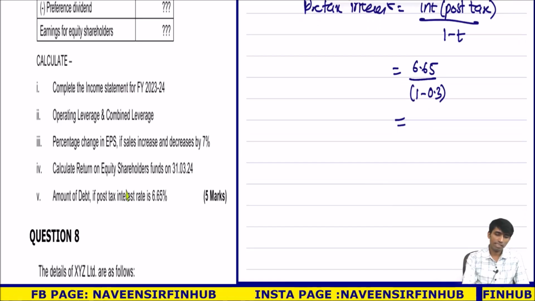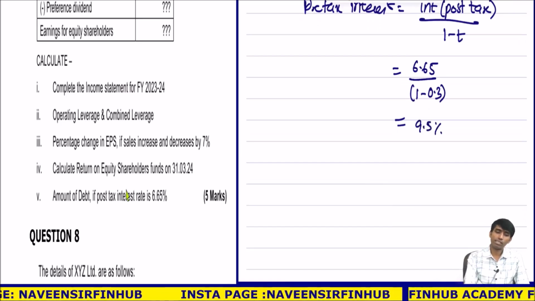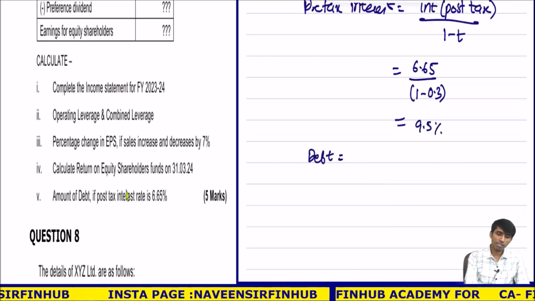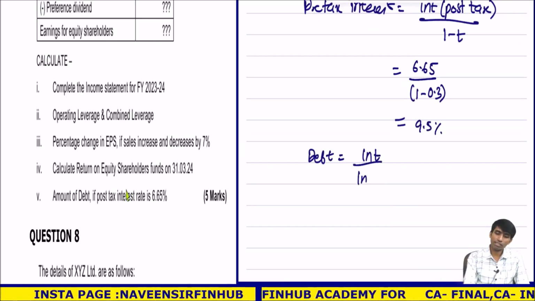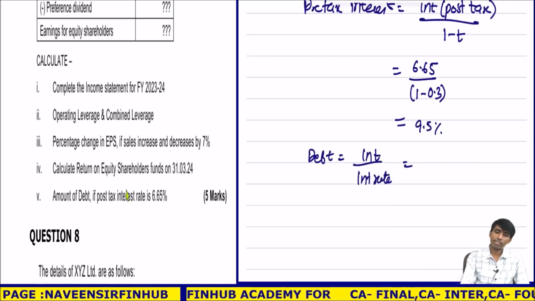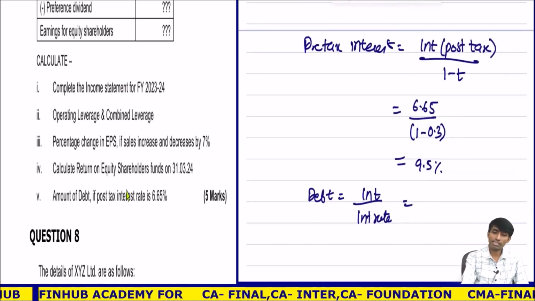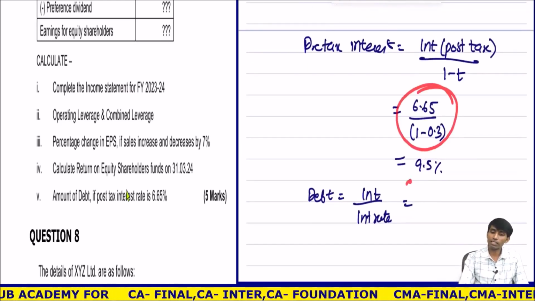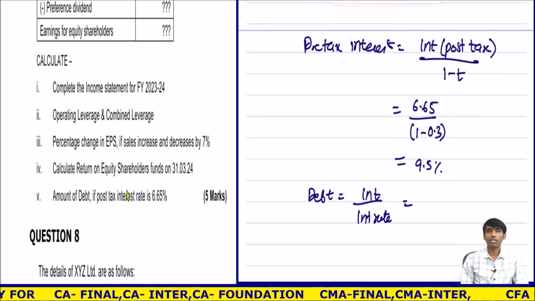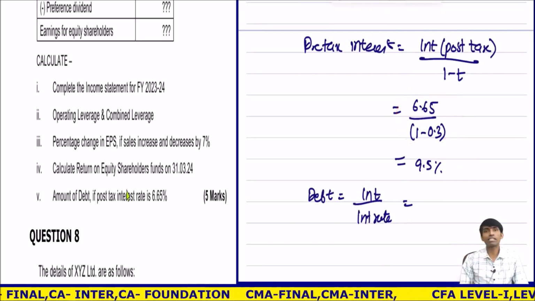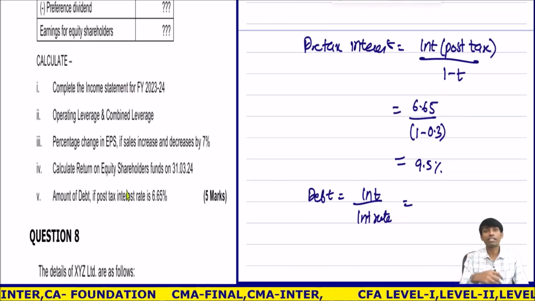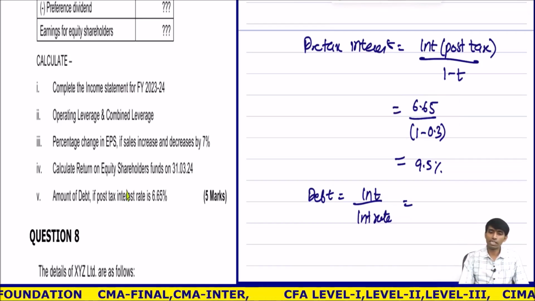Correct. How can we calculate it? It is 9.5%. So the debt would be, if my interest upon what? Interest upon the interest rate. I hope this is clear. They have given us post-tax, but interest should be what? Pre-tax. So I calculated pre-tax interest. How do I calculate pre-tax? Divided by 1 minus t. Preference dividend divided by 1 minus t is what? Pre-tax preference dividend. Same way I calculated.